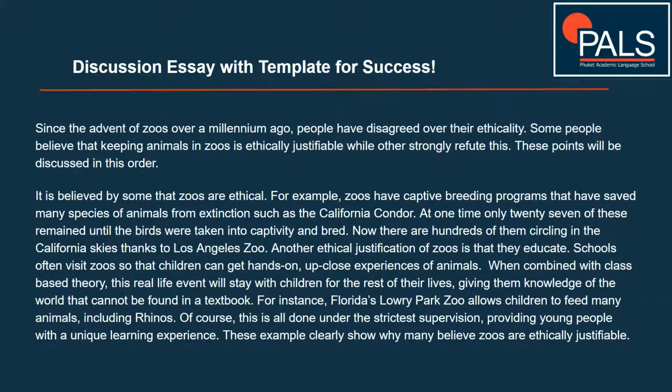These examples clearly show why many believe zoos are ethically justifiable. Okay, so the introduction is simple enough. We just paraphrase the question there.